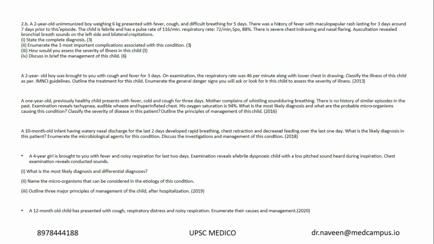So next, what we have is a 2-year-old unimmunized boy weighing 6 kg. So weight is also less, presented with fever, cough, difficulty breathing. So we are going along the lines of pneumonia, which is in the syllabus. It can be a bronchopneumonia. Now here, what you have to do is follow an ARI protocol, diagnose the case, and manage accordingly.